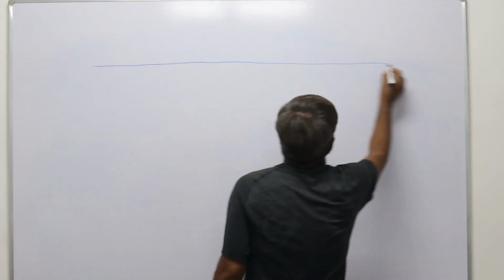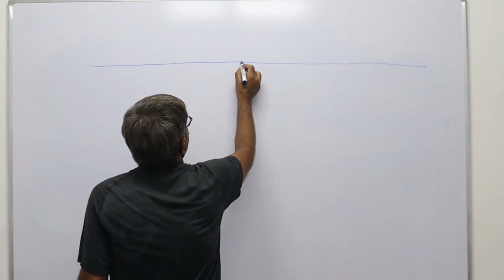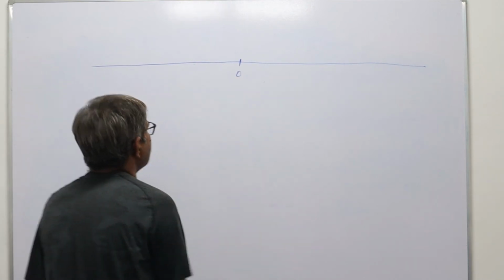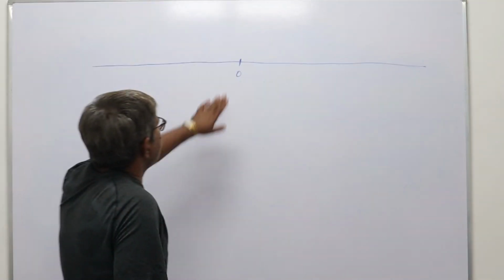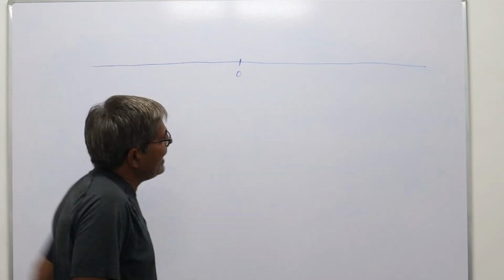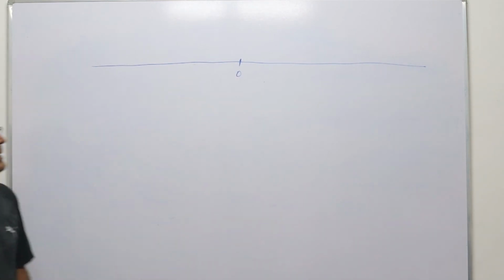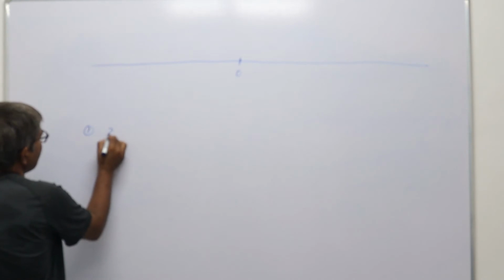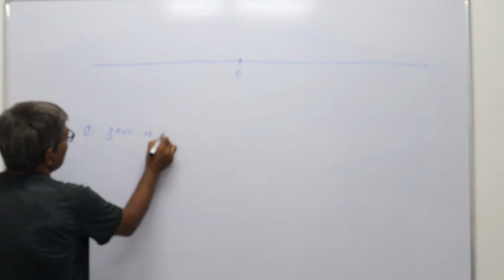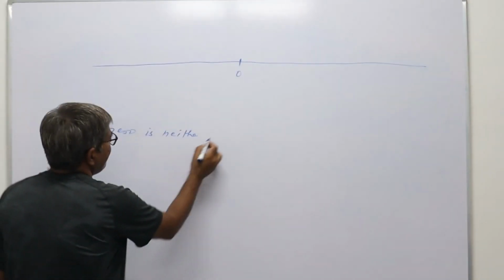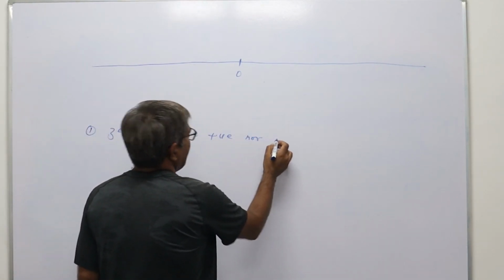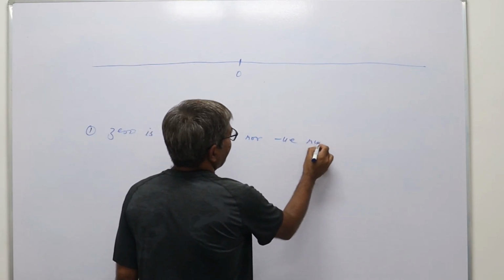The simplest way to understand: let us suppose this is your number line and the central point is your 0. So this is integer 0. Here one most important thing is that, first, 0 is neither a positive nor a negative number.